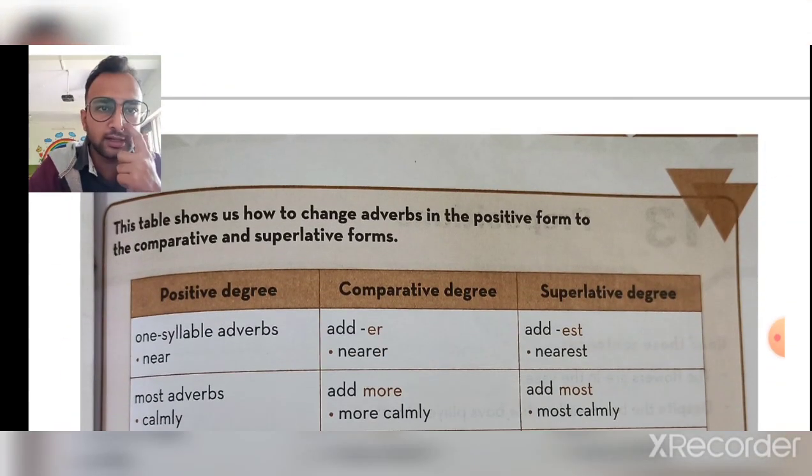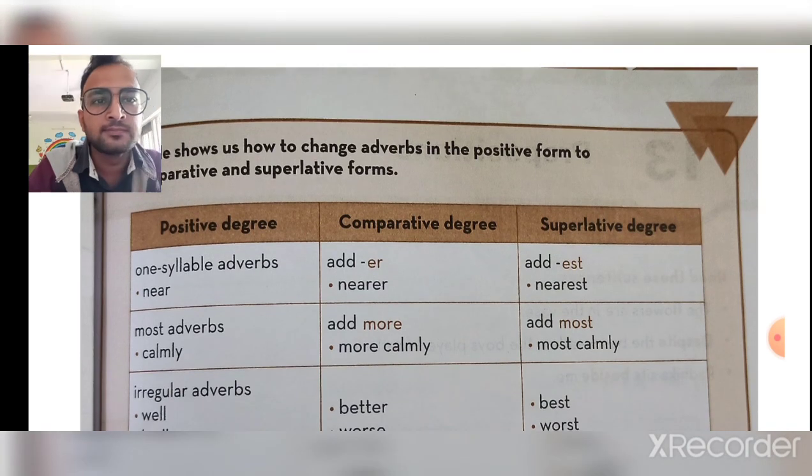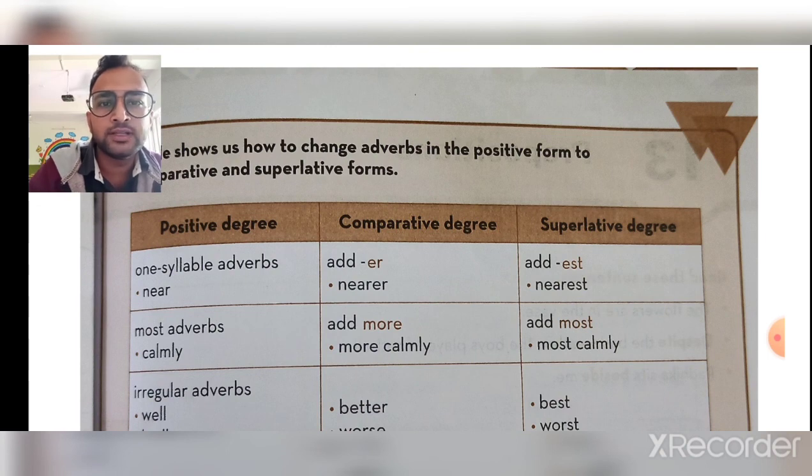This is a table showing how to change an adverb into its comparative and superlative forms. There are three sections: positive degree, comparative degree, superlative degree. For one-syllable adverbs, we add er in the comparative degree, and in the superlative we use est.